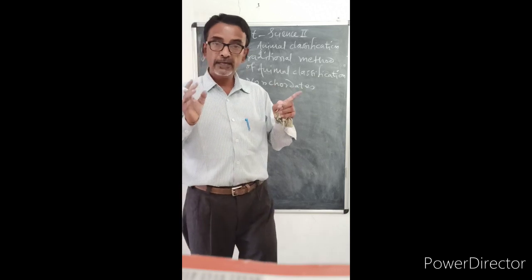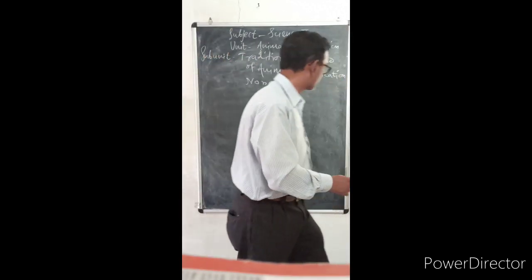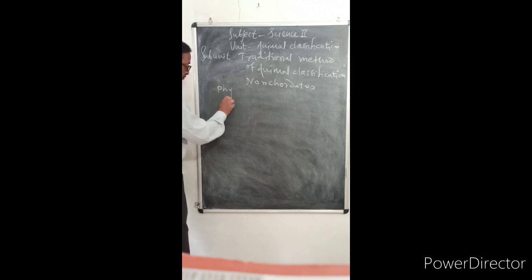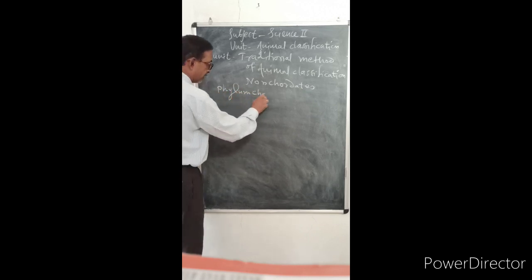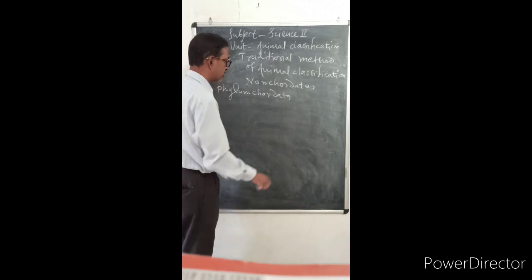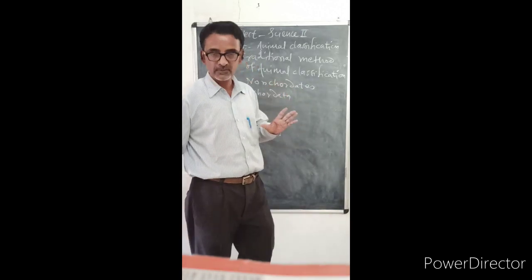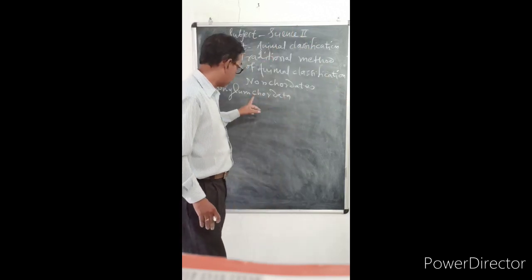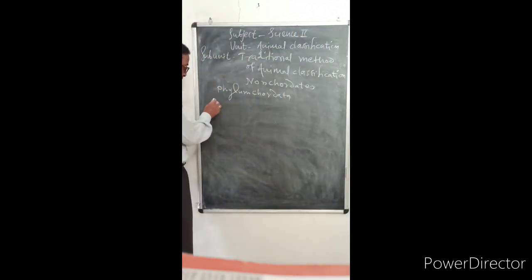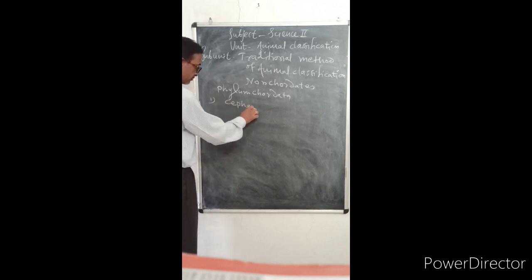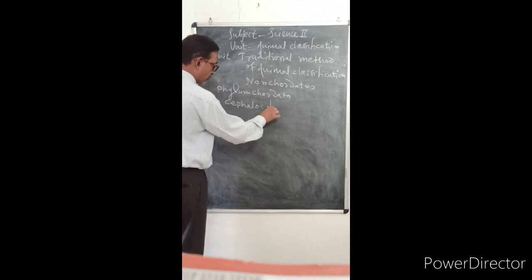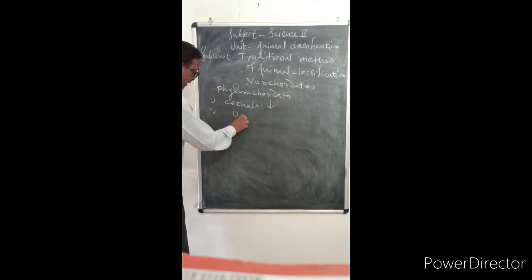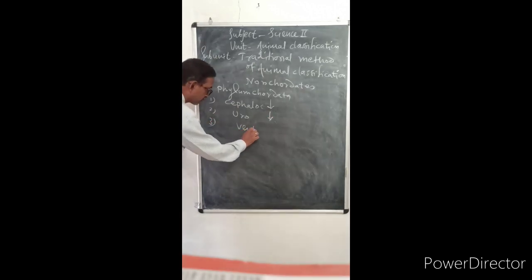Now phylum Chordata. सगळं बघायचं आपल्याला. As we have seen, non-chordates are divided into 9 phylums, right from Porifera up to Hemichordata. Here, phylum Chordata is divided into 3 subphylums. First, Cephalochordata, then Urochordata, and third is Vertebrata.